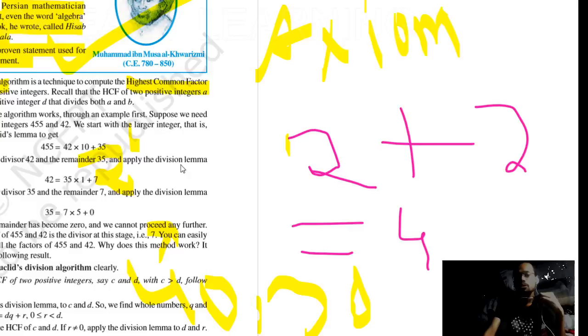as 2 to the power 3. Okay, pardon me if you are unable to see.